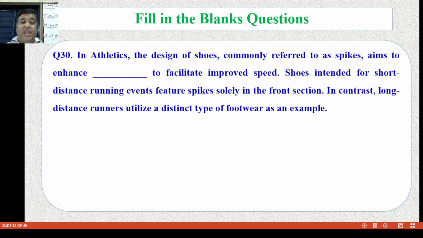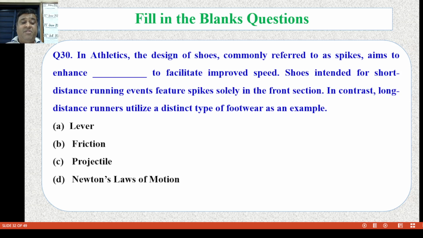Question number 30. In athletics, the design of shoes commonly referred to as spikes aims to enhance dash to facilitate improved speeds. Shoes intended for shorter distance running events feature spikes solely in the front section. In contrast, long distance runners utilize a distinct type of footwear. As an example, lever, friction, projectile, and Newton's laws of motion. Now the correct answer is B, friction.